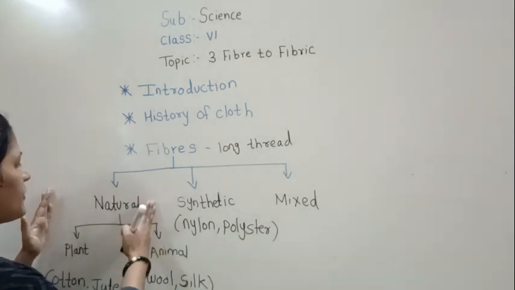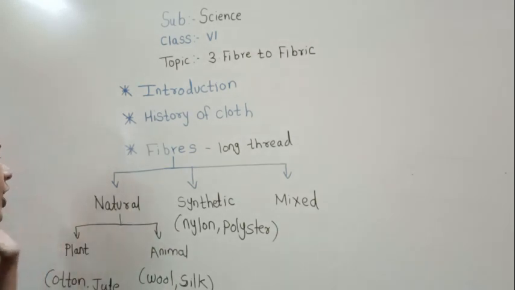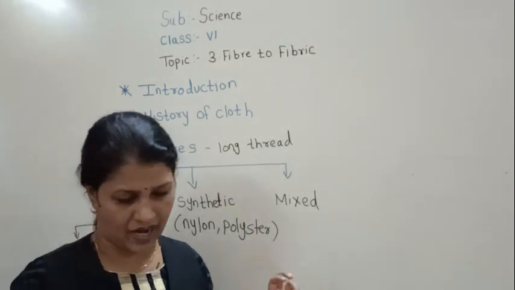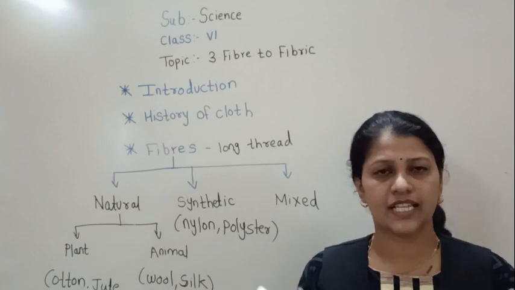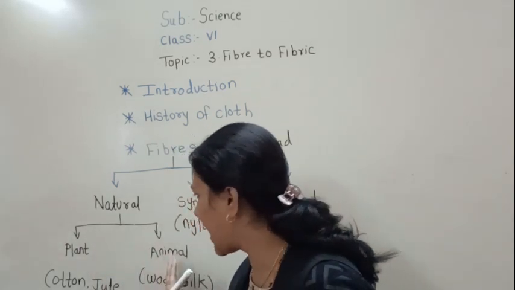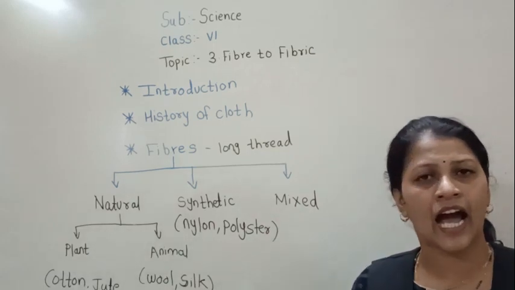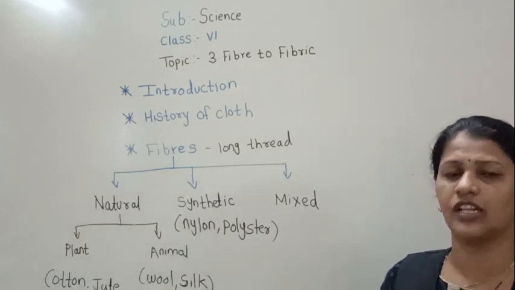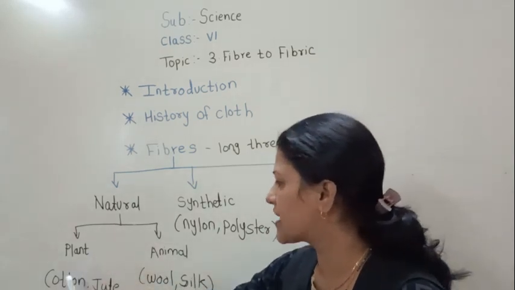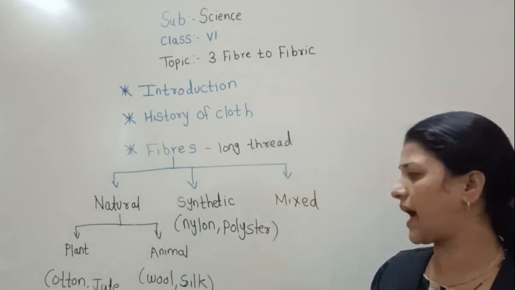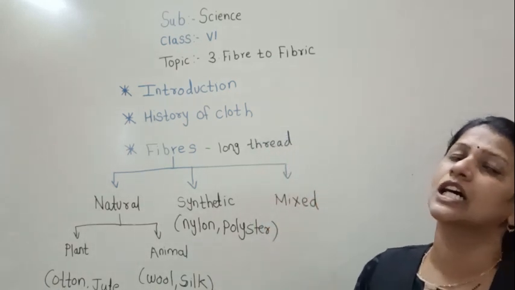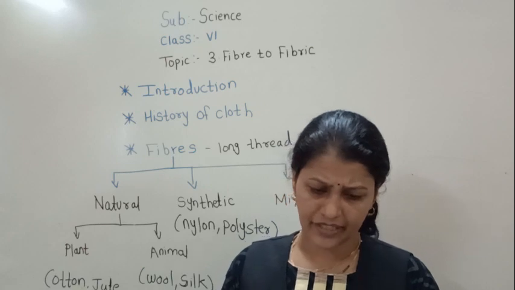So let's first concentrate on the natural fibers. The fibers which we obtain from plants and animals are called natural fibers. From plants we get cotton and jute, from animals we get wool and silk.